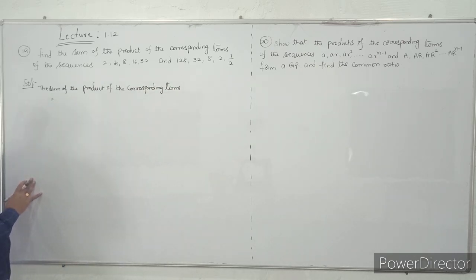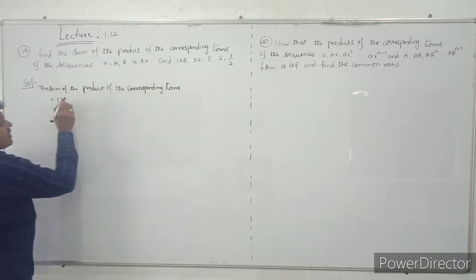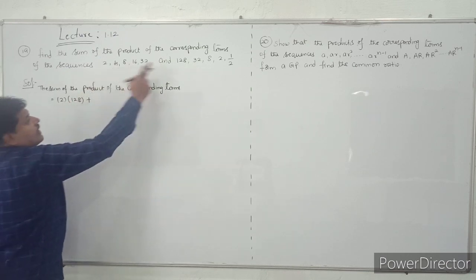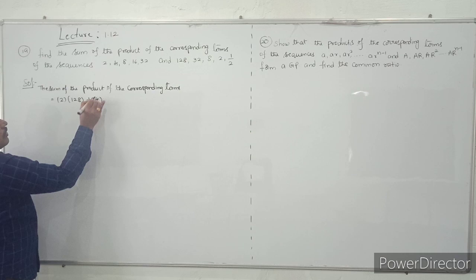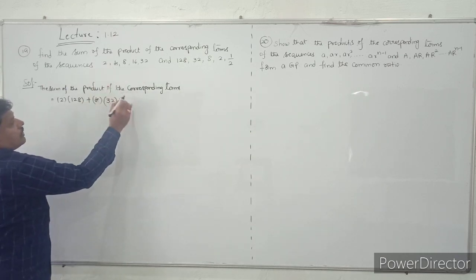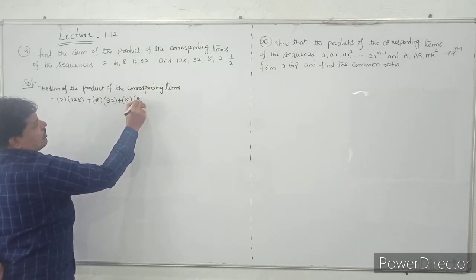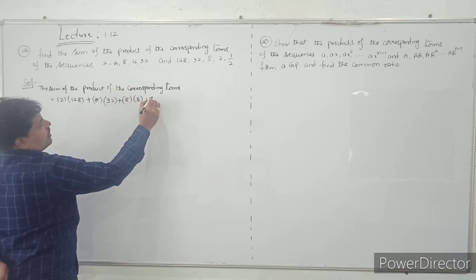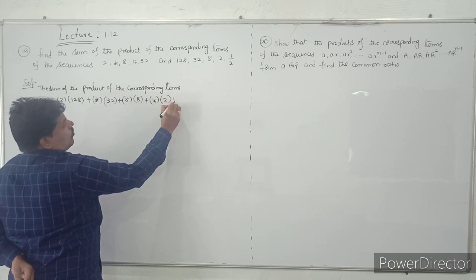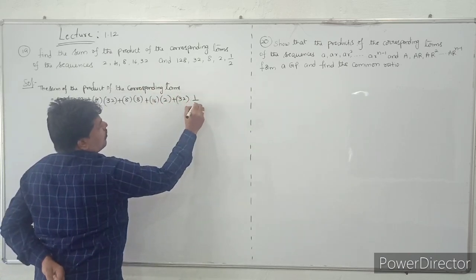See that one. First term is 2 into, the first term in the second sequence, 128, plus, multiply the second terms, 4 into 32, plus the third term, 8 into 8, plus the fourth term, 16 into 2, plus 32 into the last term, 1 by 2.